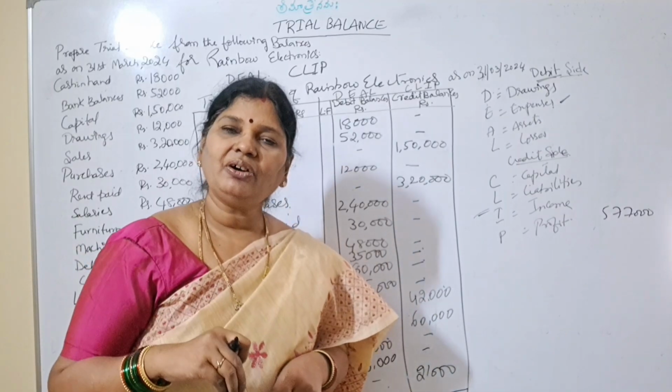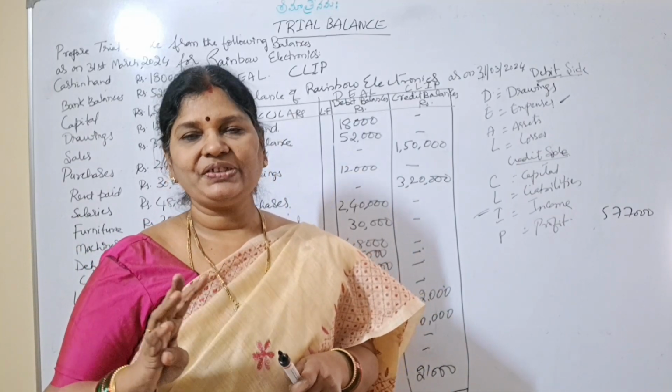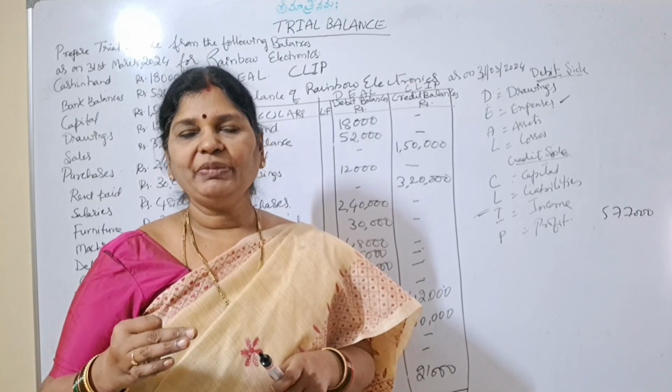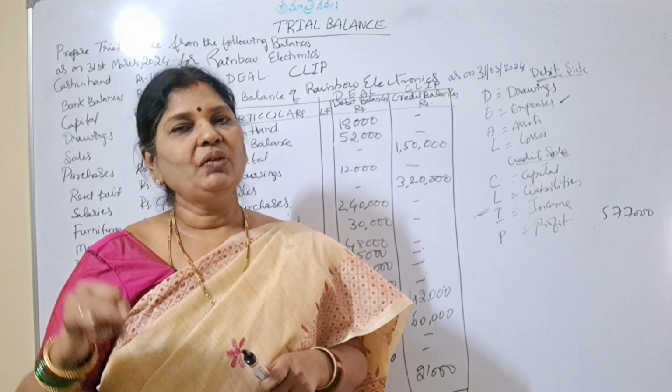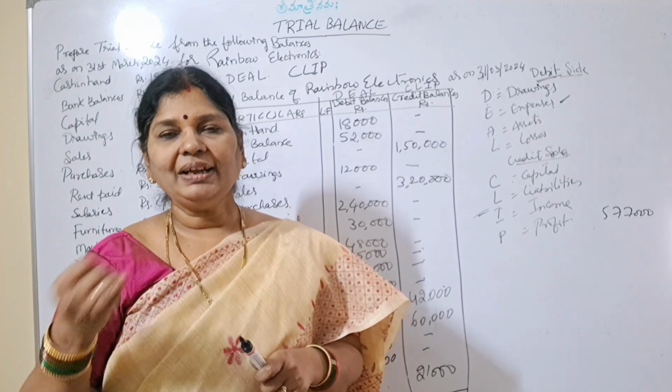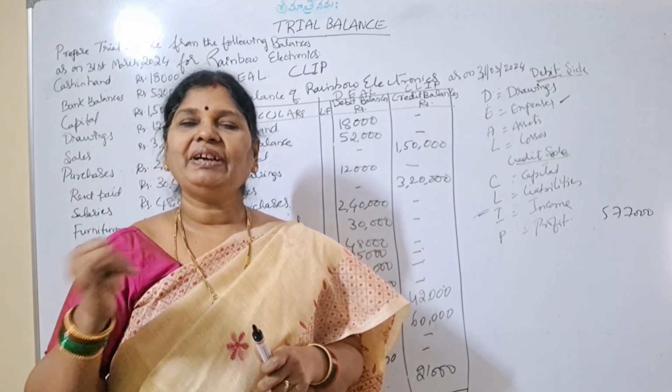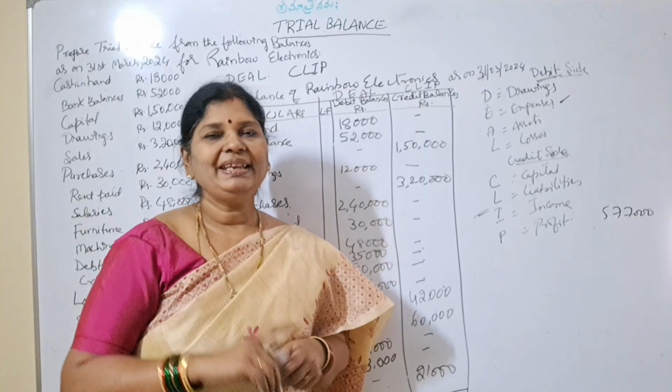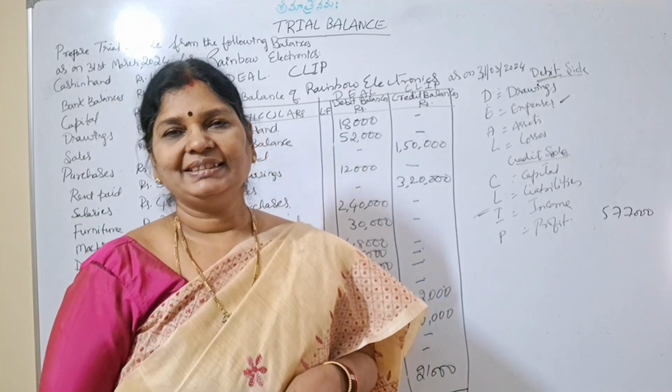We have identified all financial transactions. First step. Second, we have done journalizing. Third, we have done ledger posting. Fourth, we have done trial balance. Right. Now, what is left now? Preparation of final accounts that we will do in the next class. Is it clear?